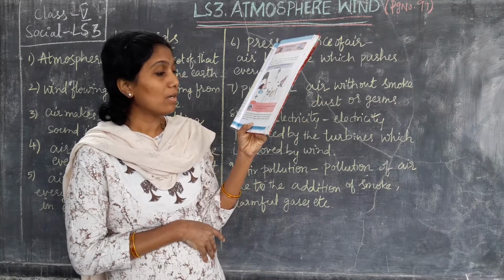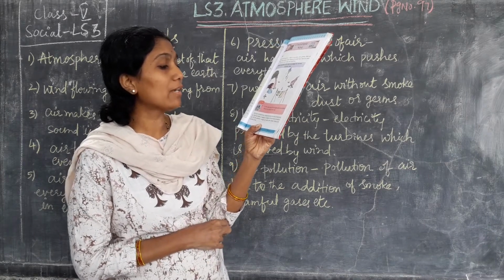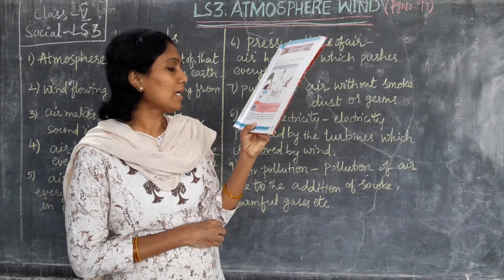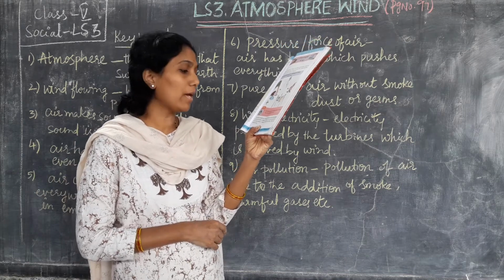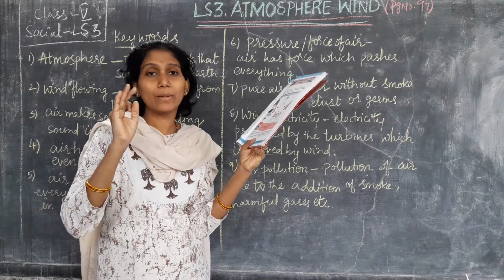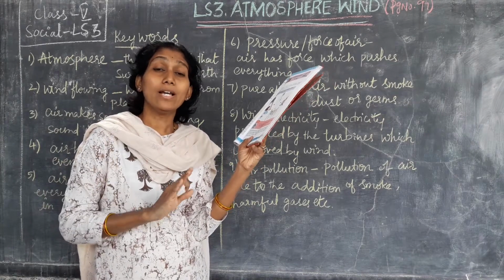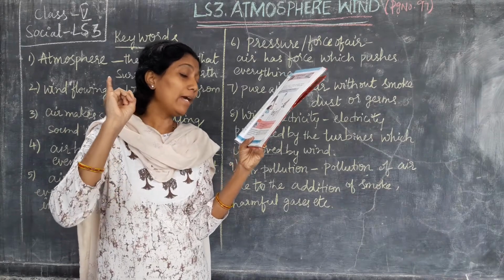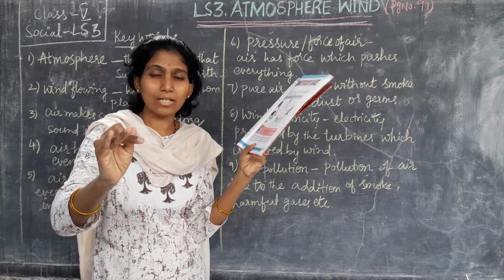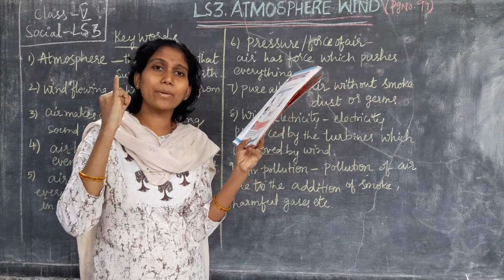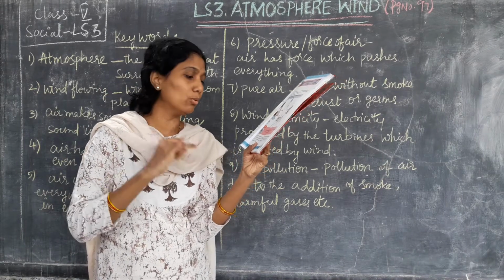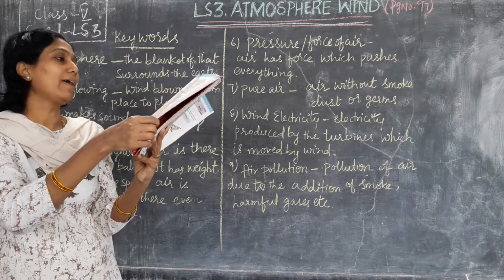Air has pressure, weight, and it occupies space. Volume means space. These are the properties of air. What are the properties of air? Air has pressure, air has weight, and it occupies space or volume. See, three properties are there. Air has pressure, weight, and space, nothing but volume. These are the properties of air.